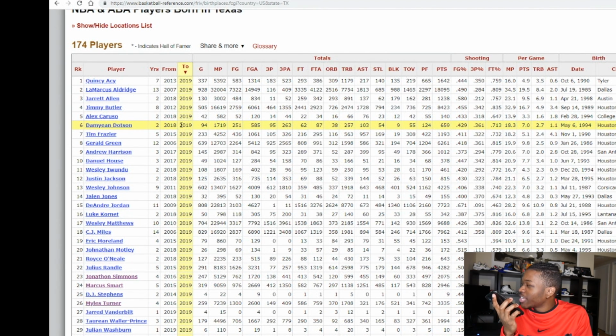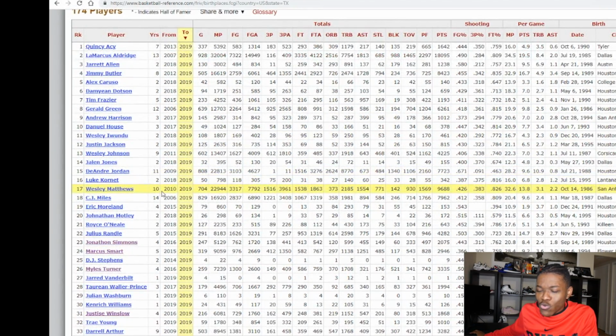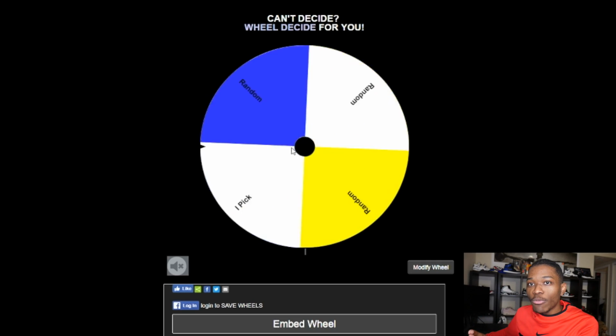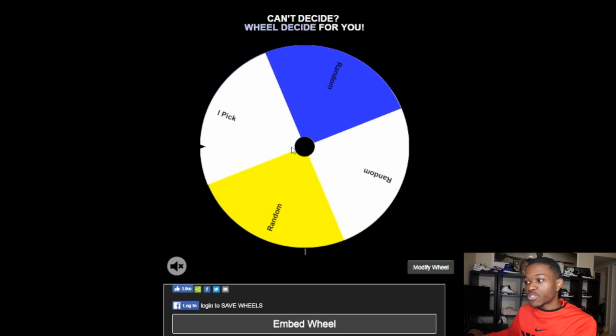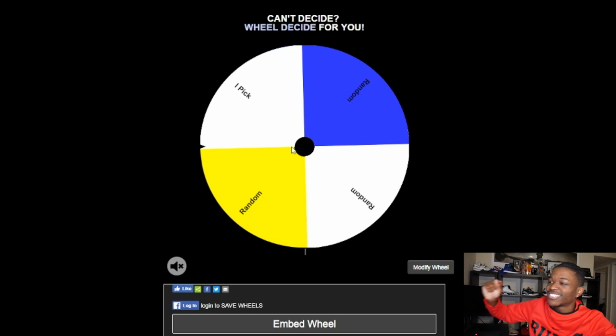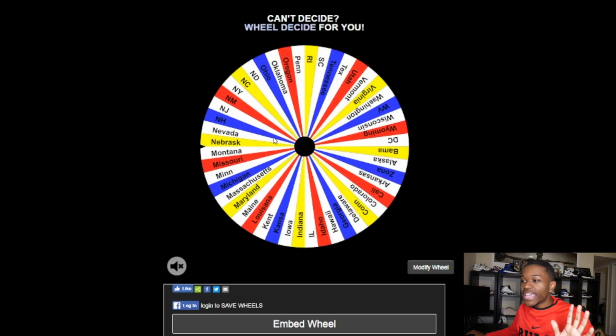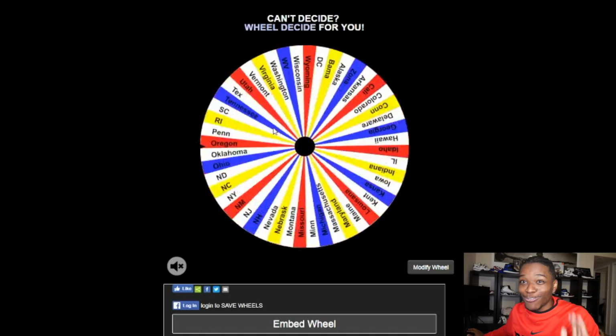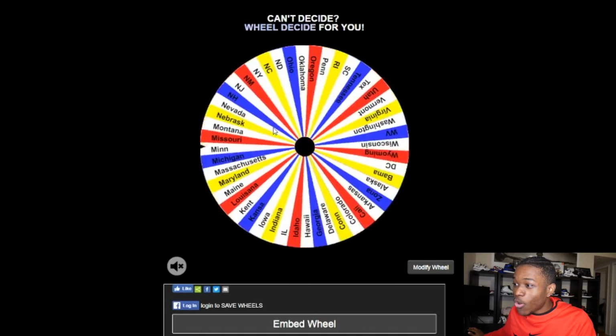Pick a number 1 through 38. A random number between 1 and 38 is 32. 32. Trae Young. So right now we're doing it backwards. We were doing states first, but let's do this wheel first because I need the good luck so we can pick. Okay, so I pick. Now it's just about getting the right state. And we're going to get